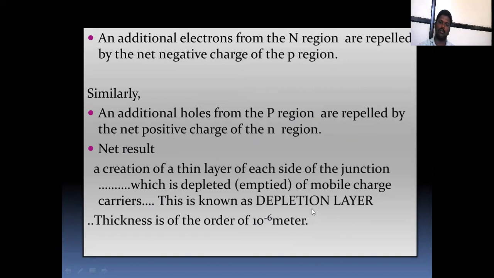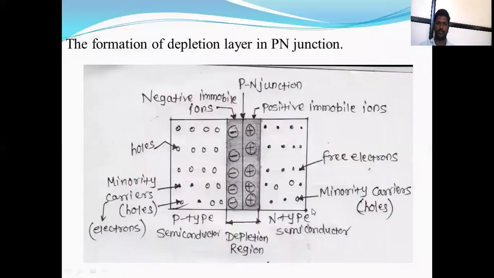Its thickness is of the order of 10 raised to the power -6 meter. This is the formation of the depletion region. In the N type semiconductor, the excess electrons are transferred to the junction and move toward the P type. There are two types of mobile charges, positive and negative. This is a PN junction diode, and this central junction is also called the depletion region.